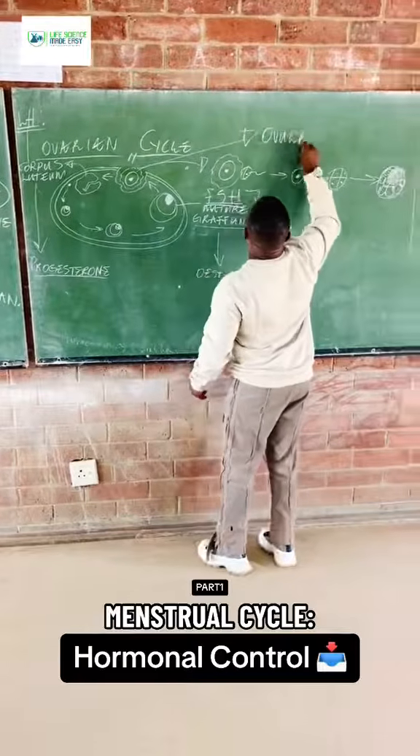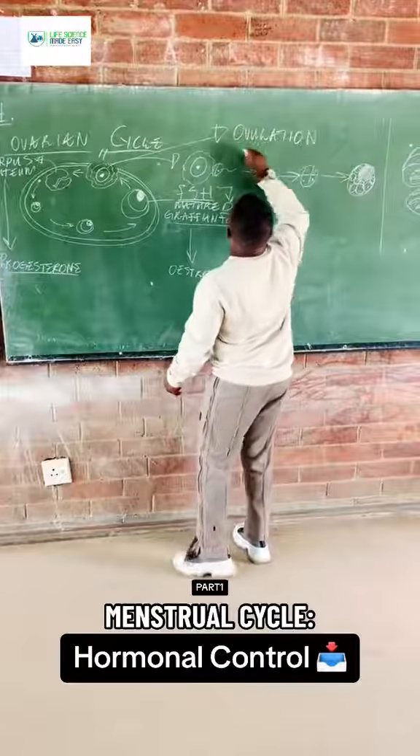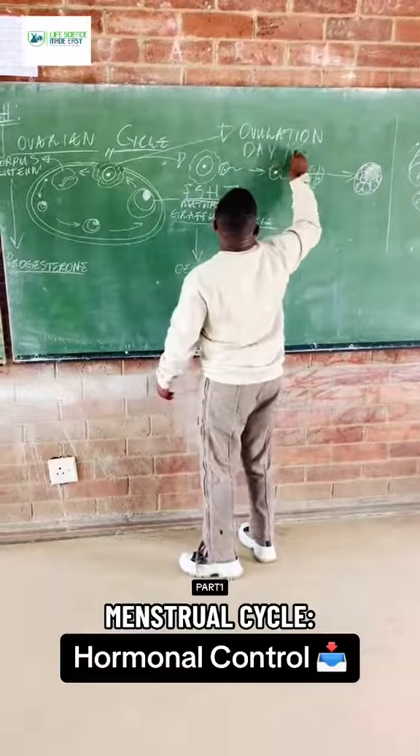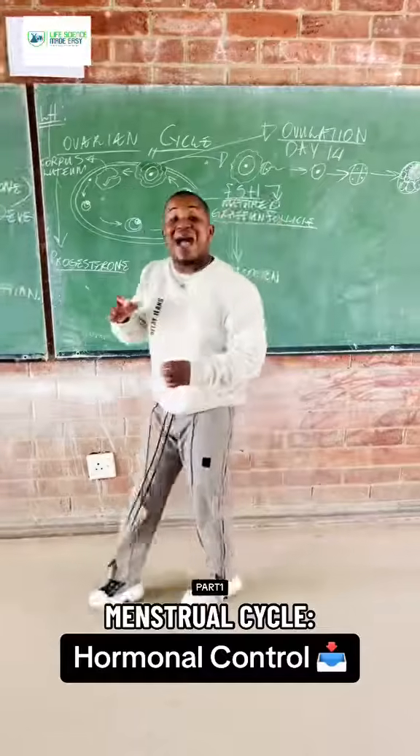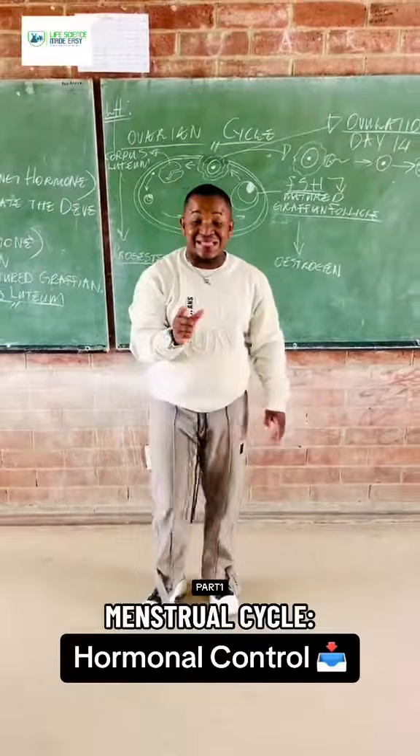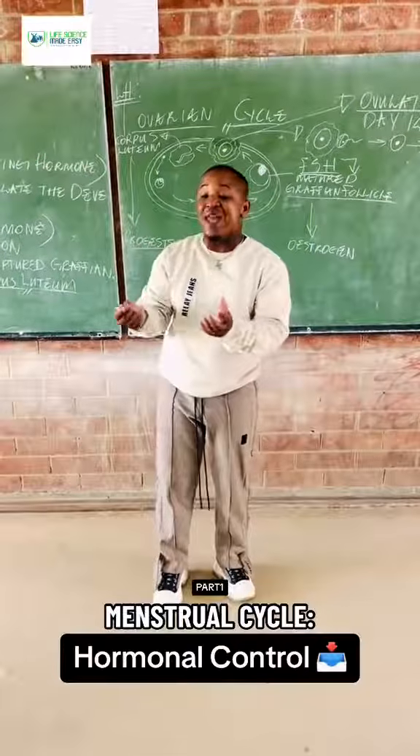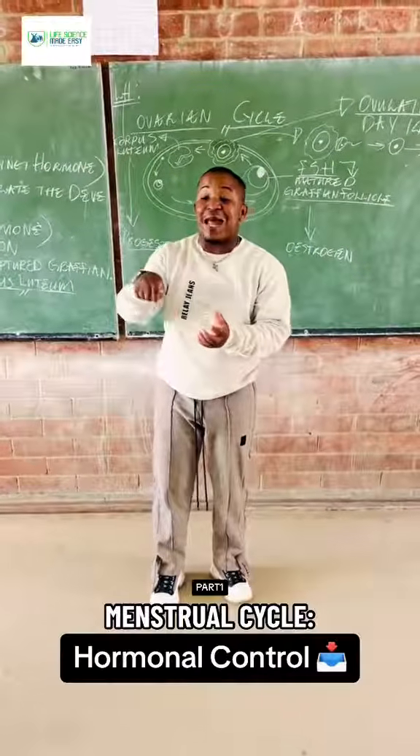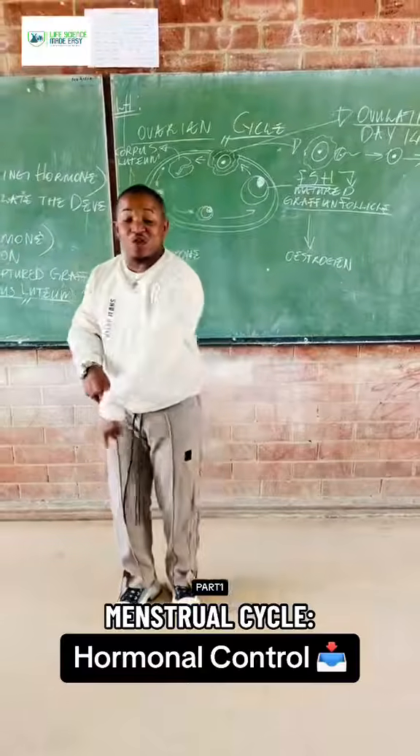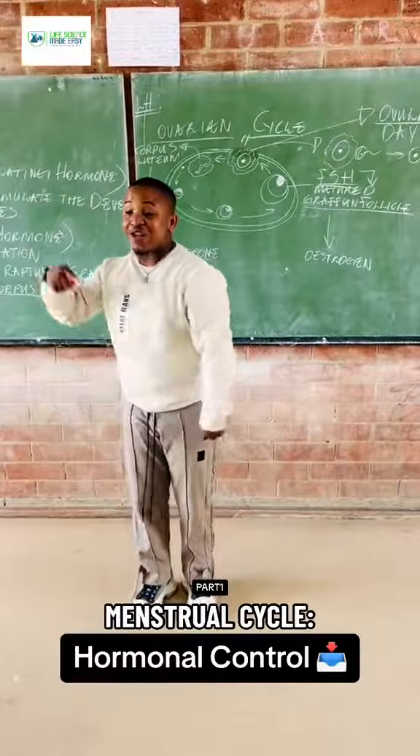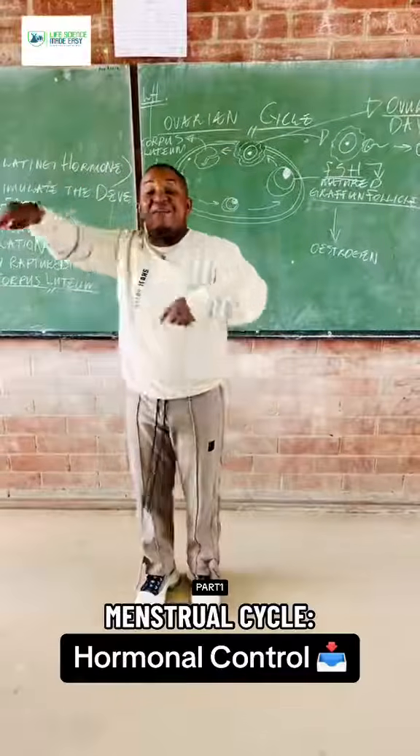You understand? Ovulation is on day 14. Now, this is a process whereby our ovaries release an egg cell. The egg cell travels to the fallopian tube and meets the haploid sperm cell to form a diploid zygote. The zygote undergoes mitosis to form a morula. The morula undergoes mitosis to form the placenta. It becomes an embryo within 6